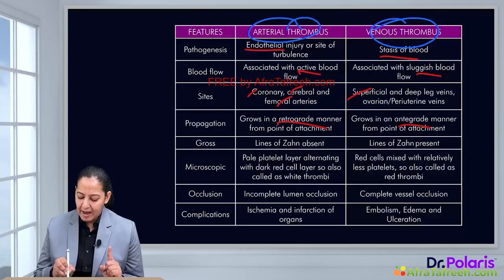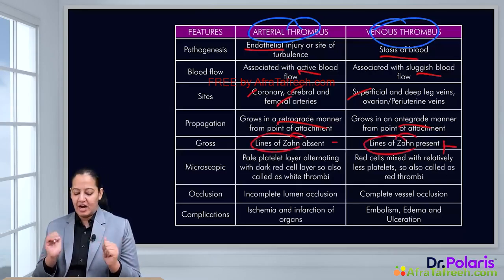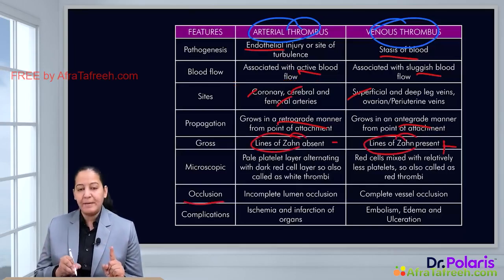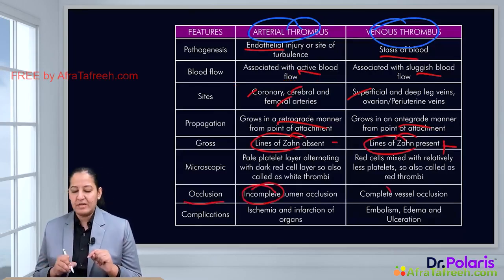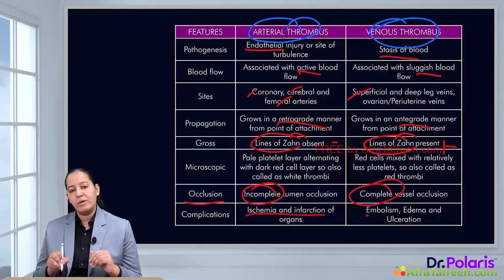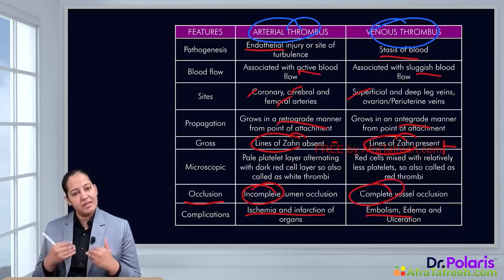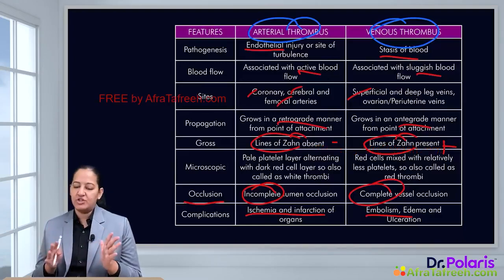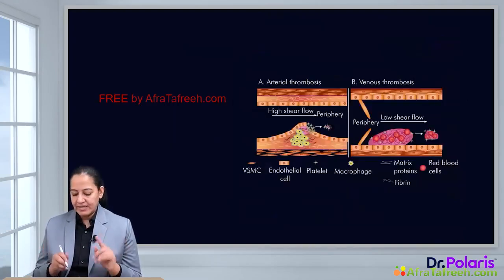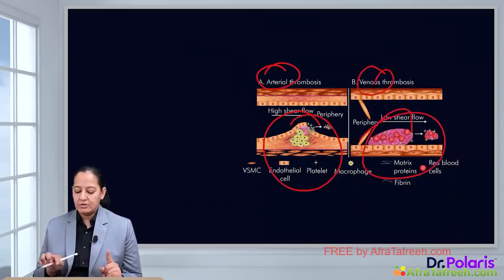Lines of Zahn are present in the arterial one, lines of Zahn are absent in the venous one, the alternate light and dark bands. Arterial ones are incompletely occlusive, the venous ones are completely occlusive. The arterial one leads to ischemia and infarction, the venous one leads to edema. We have understood the differences between them, the diagram between them and the mechanism in each point. Why is the difference there? You can see in the diagram, the arterial one is white in color, the venous one is red in color. So that is the composition.